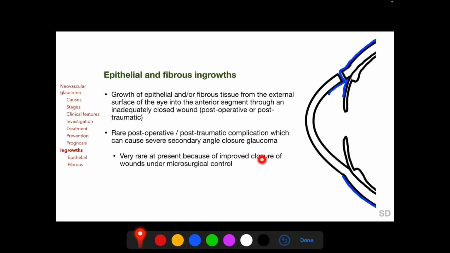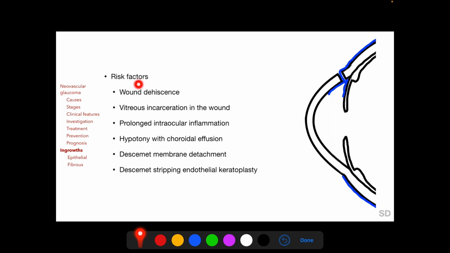But because of improved closure of wounds following trauma or surgery under microsurgical control, epithelial and fibrous ingrowths are rarely seen nowadays. Risk factors for epithelial and fibrous ingrowths include wound dehiscence, vitreous incarceration in the wound, prolonged intraocular inflammation, hypotony with choroidal effusion, Descemet's membrane detachment, and Descemet stripping endothelial keratoplasty. Descemet's membrane detachment is specifically associated with fibrous ingrowth, and Descemet stripping endothelial keratoplasty is associated with epithelial ingrowth.